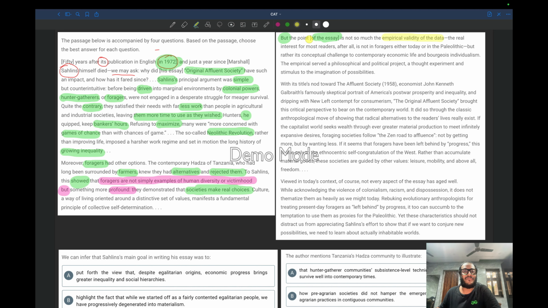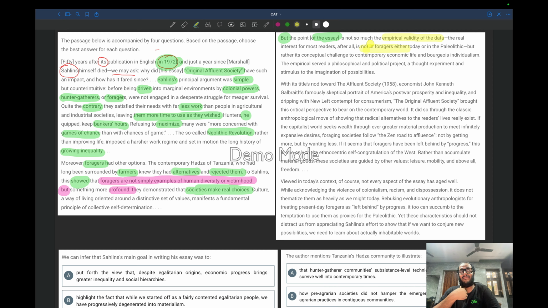The real interest for most readers of this essay, which Sahlins wrote, is elsewhere. Sahlins wrote the original Affluent Society in 1972. The readers are not interested in the validity of this data. The real interest for most readers, after all, is not in foragers.